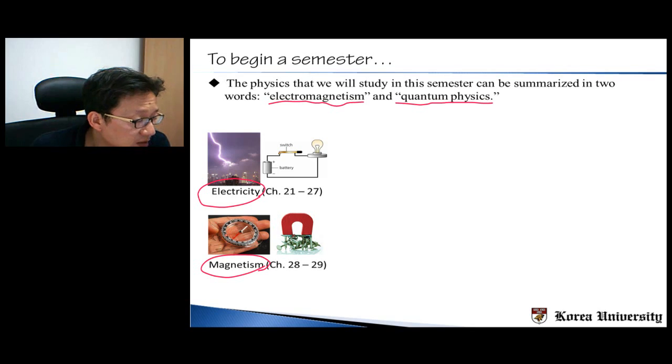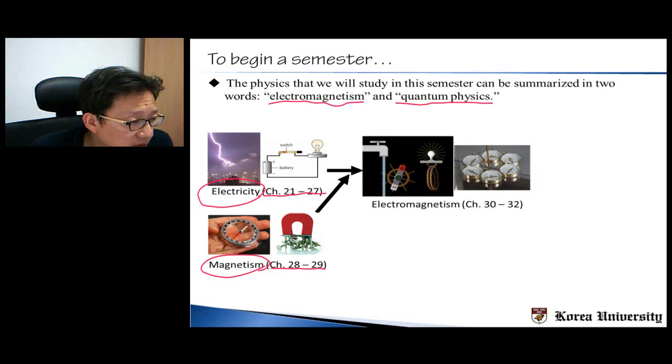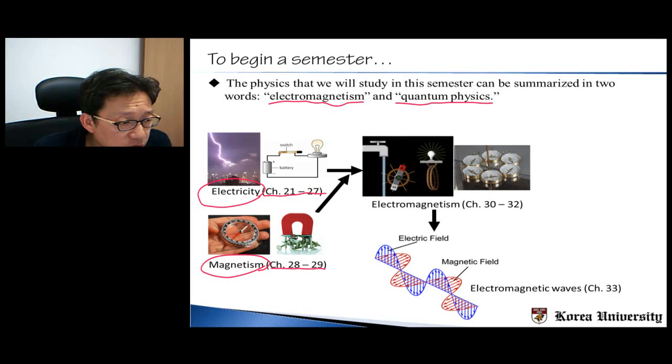The electricity will be studied between chapter 21 and 27, and magnetism will be studied in chapter 28 and also 29. And we will then see that these two phenomena, electricity and magnetism, are not independent from each other, but they are closely related to each other. So electromagnetism is a study of these two phenomena at the same time. And then we will see what happens when we make a wave out of these two properties.